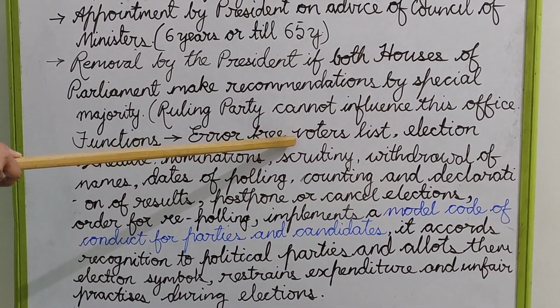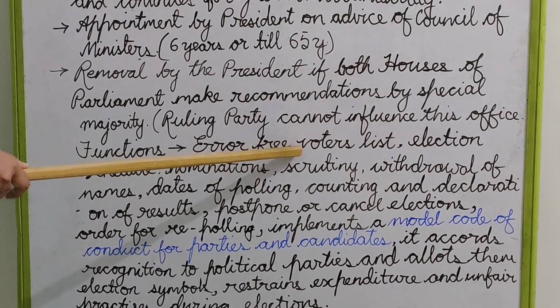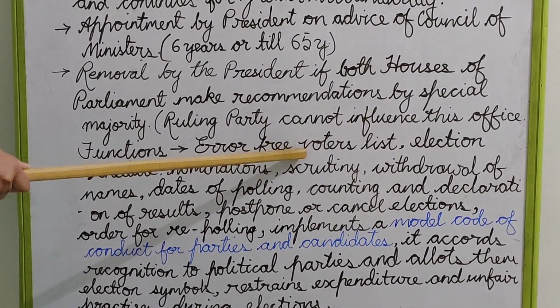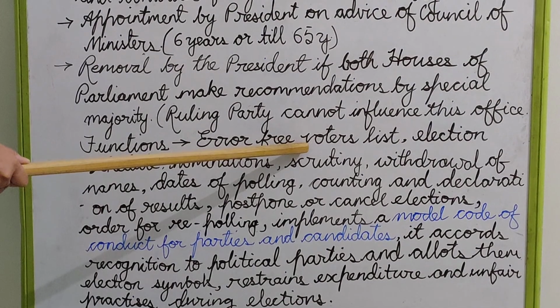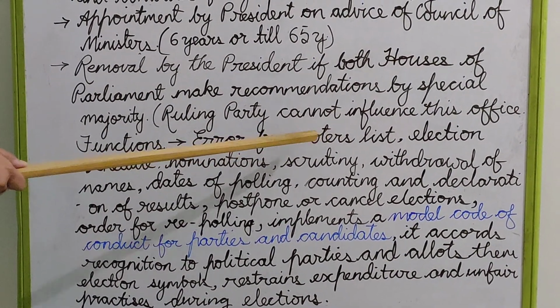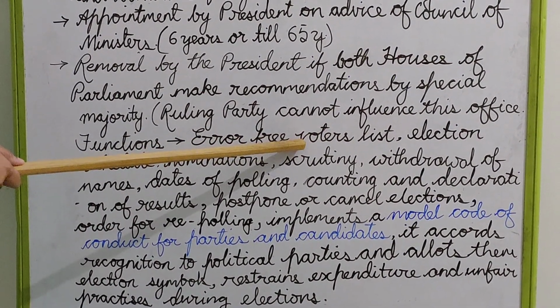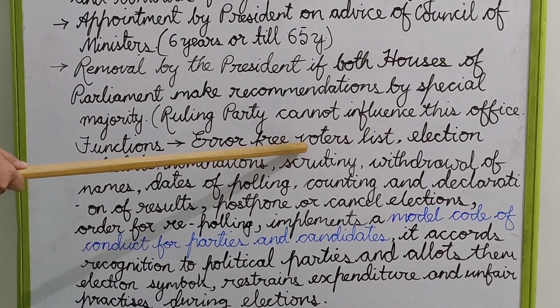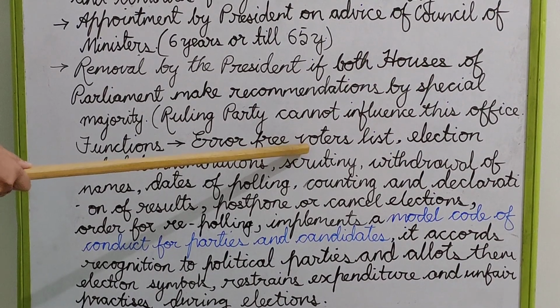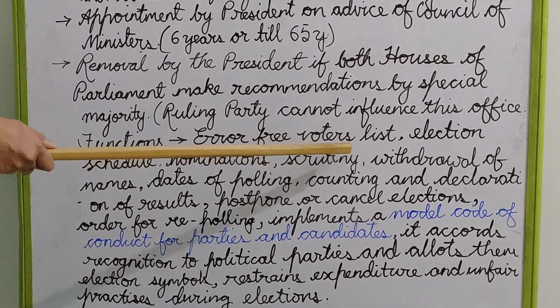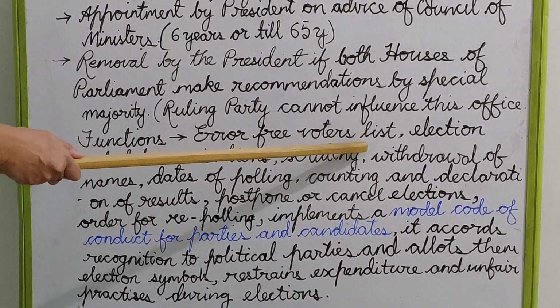If the ID card is not there and their names are not in the voter list, what will happen? They won't be able to cast their vote. So preparing this voters list, to make amends, that means to add new names and remove old names, is the responsibility of the Election Commission.